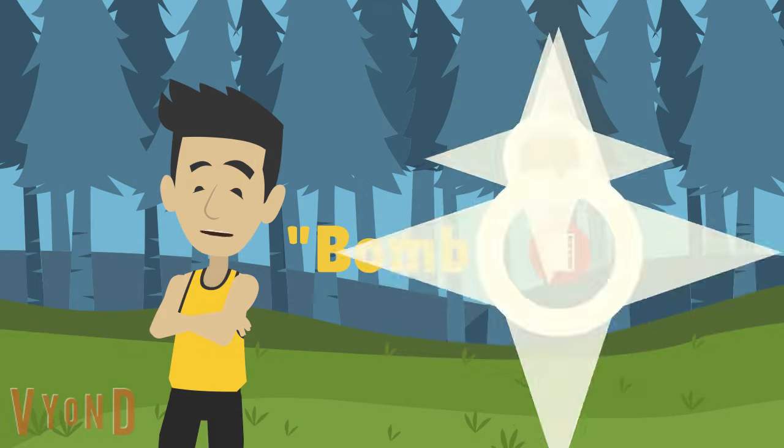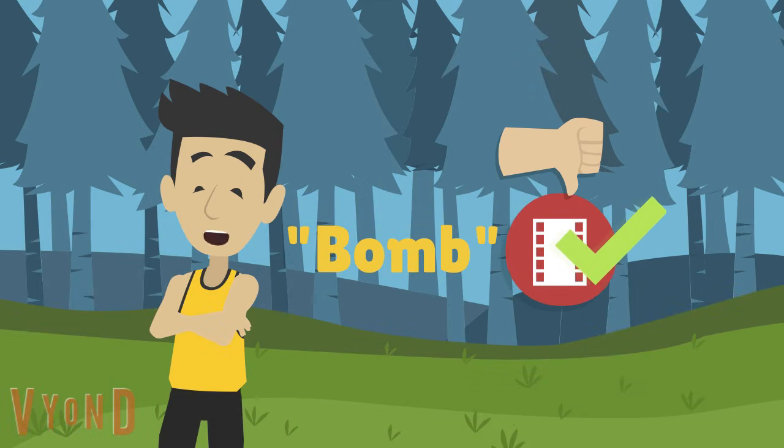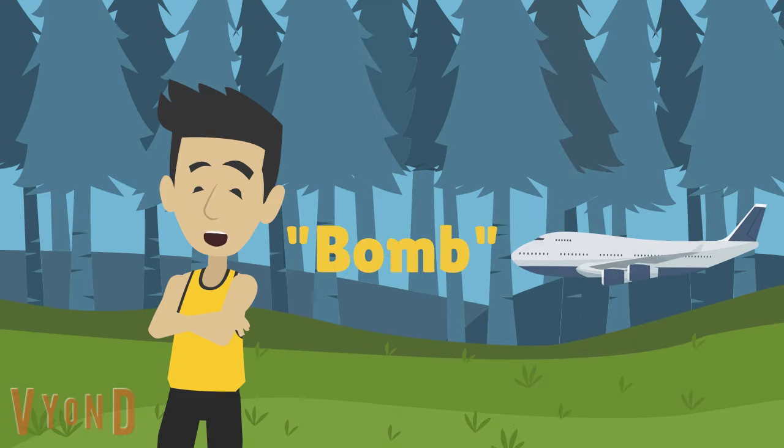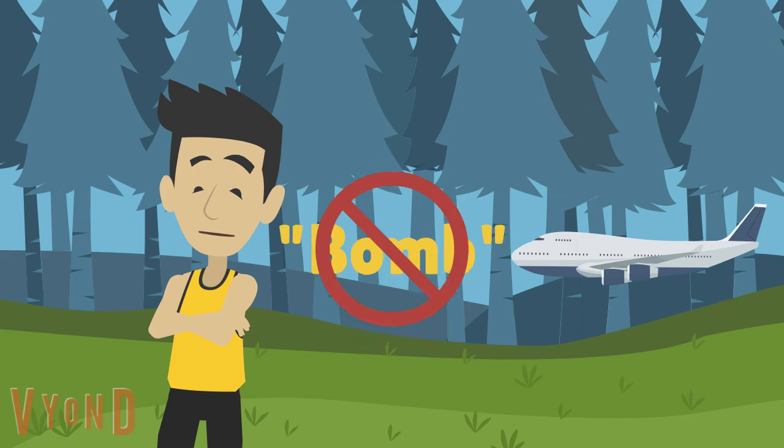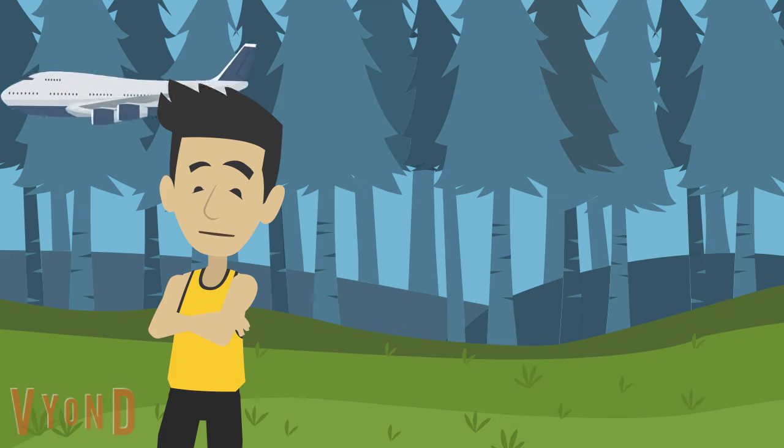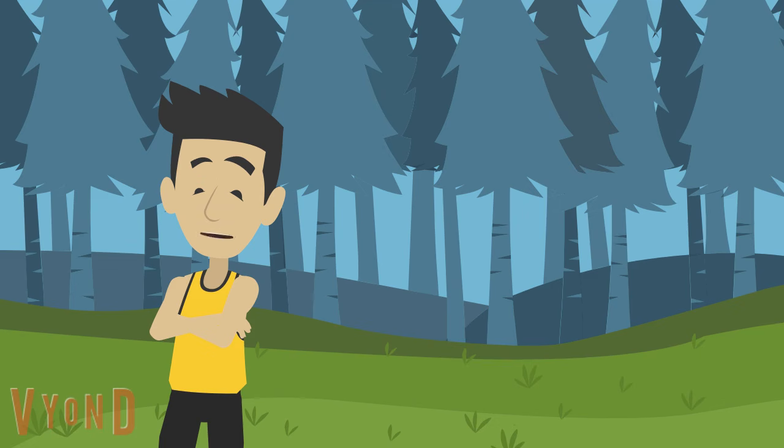In this example, saying the word bomb, when describing a failure, such as a bad movie, is expected behavior. But saying the word bomb at an airport is unexpected behavior, and not the social norm, because it could alarm people and have negative consequences. So, the social norm in one place can be different than the social norm in another place.